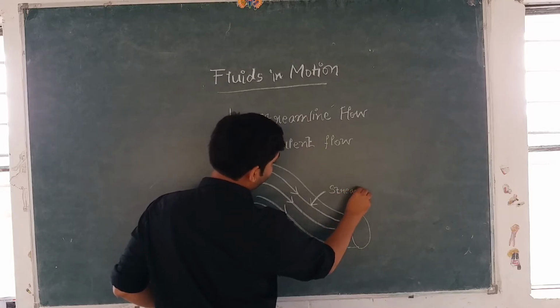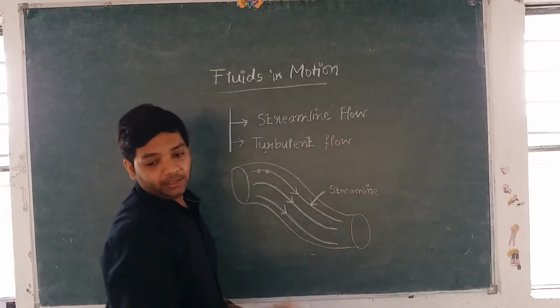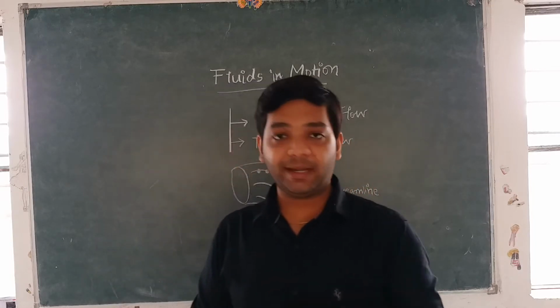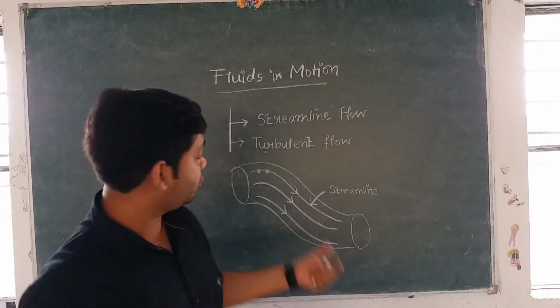So we write here streamline. The path followed by the particle is called a streamline, right? You can draw this diagram.